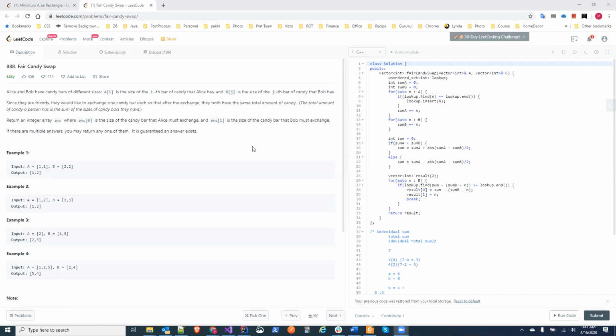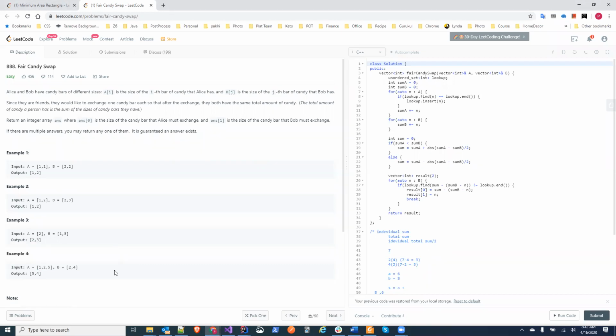That will be the individual sum after exchange. For example, take the last example. Here the individual sums are 8 and 6. After exchange, the total sum is 8 plus 6 is 14, and the individual sums should be 7 and 7.